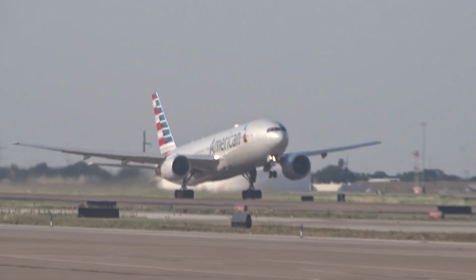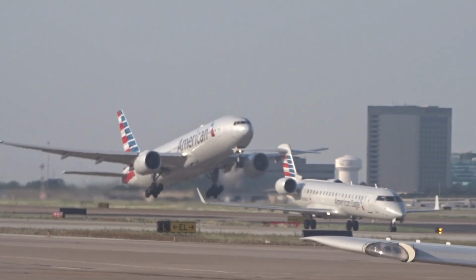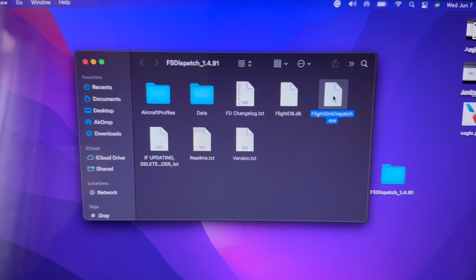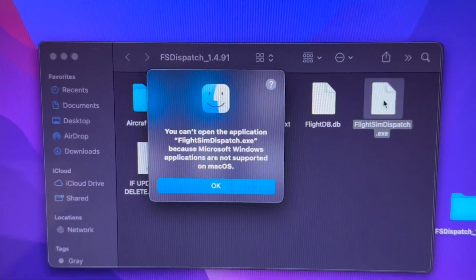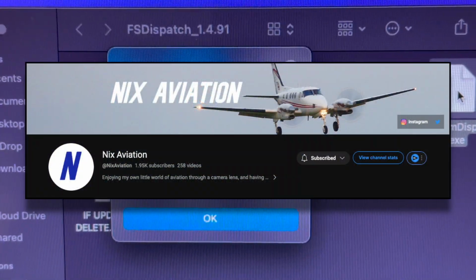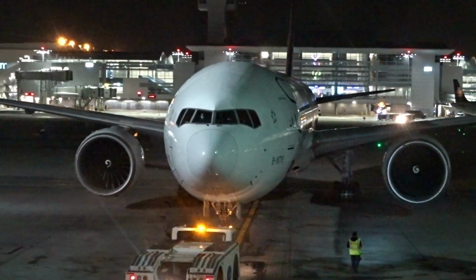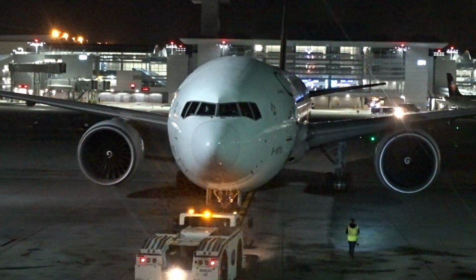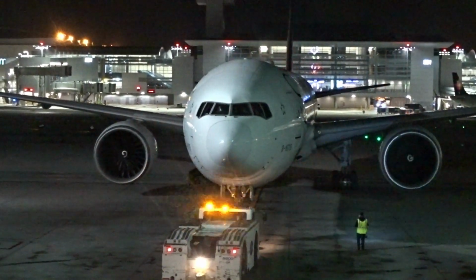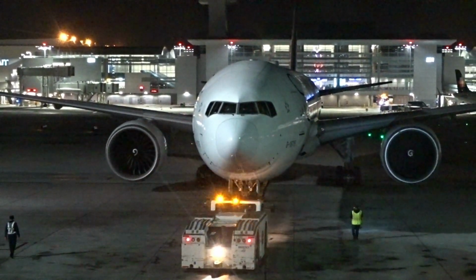The drawback to this software is that it's only compatible with PCs. I tried installing it on my MacBook, but it didn't work. So huge shout out to my good friend Connor Nix from Nix Aviation. I was introduced to the software because of him, but when I couldn't run it on my computer, he offered to look up some flights for me on his end.